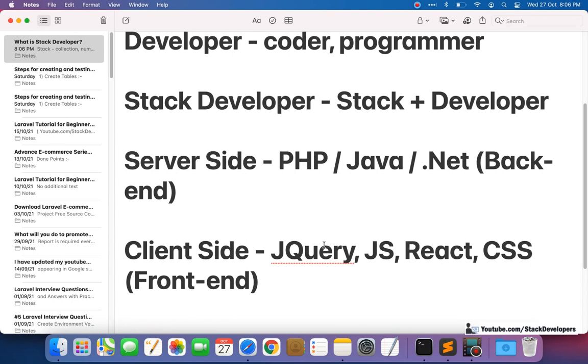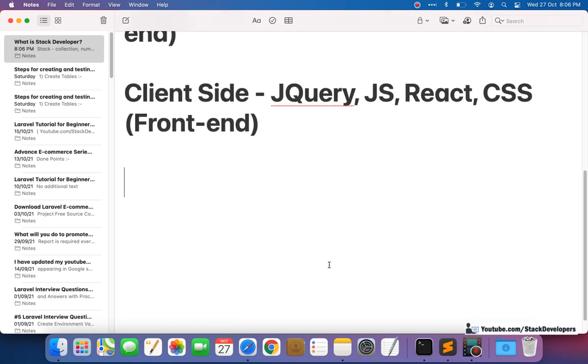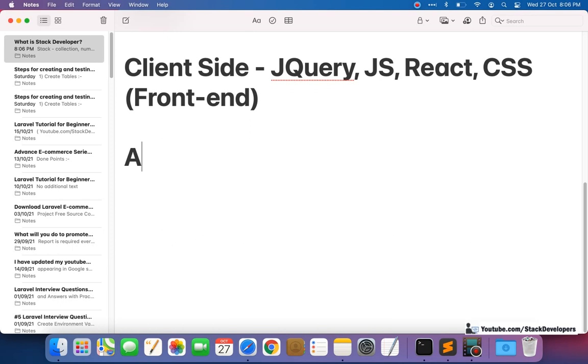So the stack developer can do a number of things. So what is a stack developer exactly? A stack developer, or full stack developer, is one and the same thing.